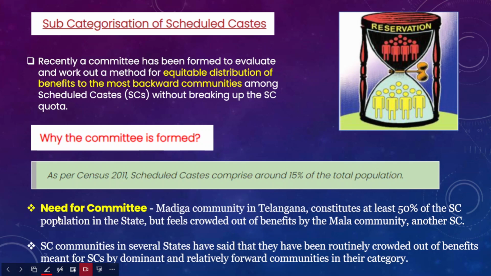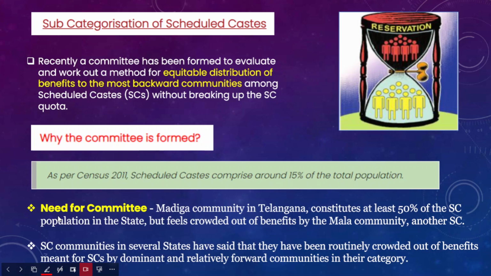Because of the 27% reservation for OBCs and 15% reservation for scheduled caste, only a few castes are getting the actual benefit of this reservation, but the weakest caste groups are still not getting the benefits of the 15% or 27% reservation as per the category. In this context, there have been demands for subcategorization within these reservation category groups. So now we will be discussing subcategorization of scheduled caste.